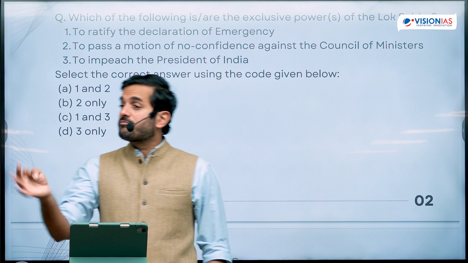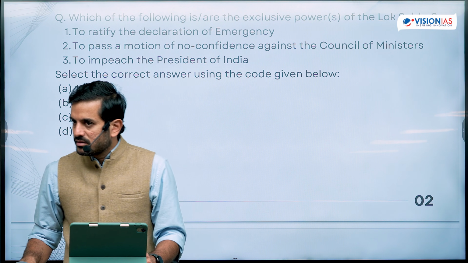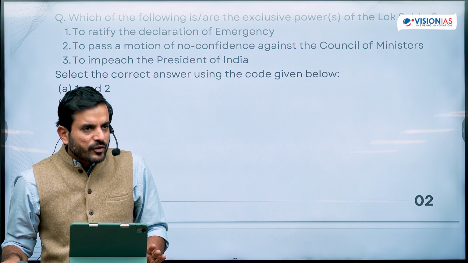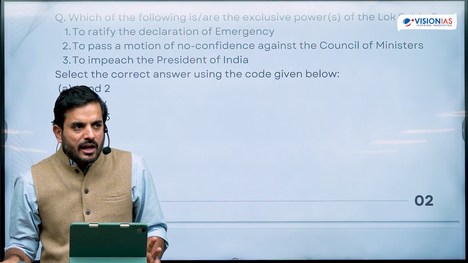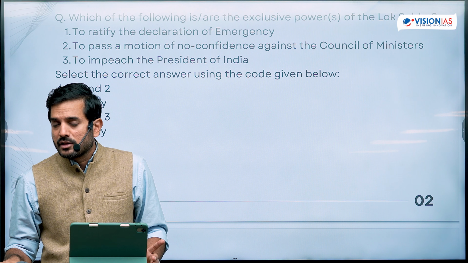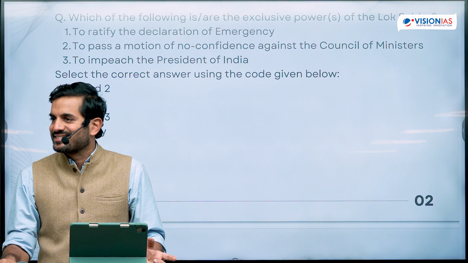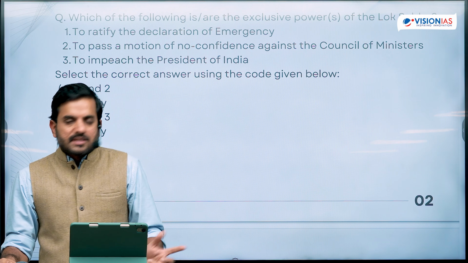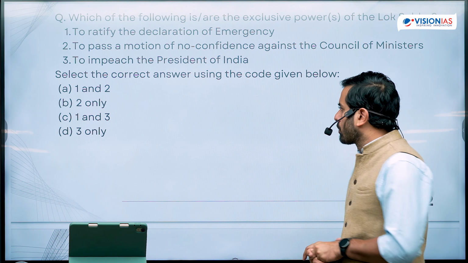There are certain exclusive powers that are enjoyed by the governor of a state, for example. Governor of a state can refer a bill that has been passed by the state legislature to the President of India for his assent. He can reserve a bill for the assent of the President of India. This is an exclusive power of the governor of a state. Similarly, this question is about the exclusive powers of the Lok Sabha. So let's look at the statements.